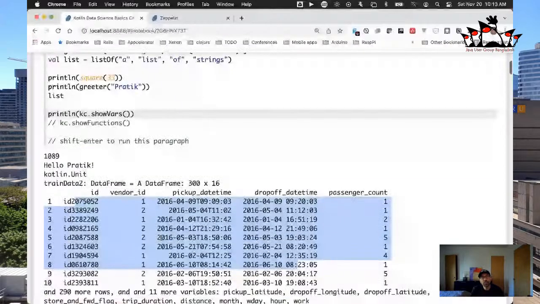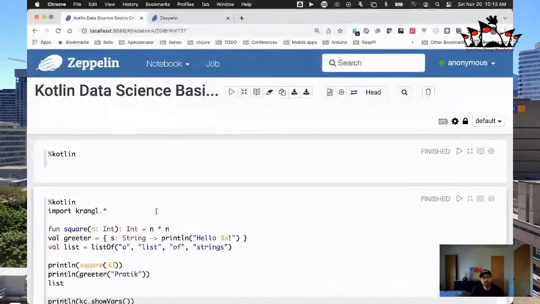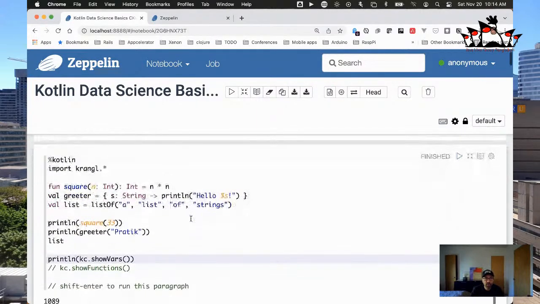So one thing to note is that when you are running in a Zeppelin notebook, everything that's in this specific notebook, even though it's in different paragraphs, is running inside of the same context. So I've already run this notebook just to make sure that all of the code was running properly before I came and gave this demo this morning.